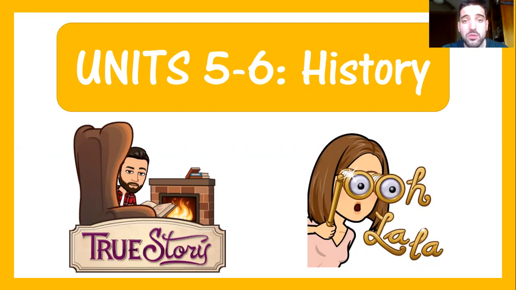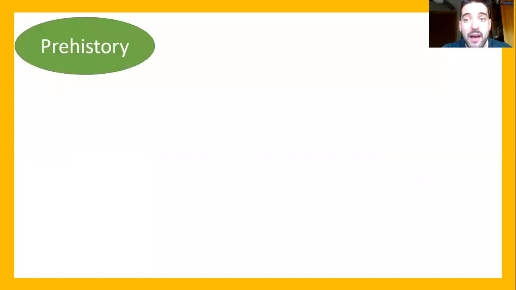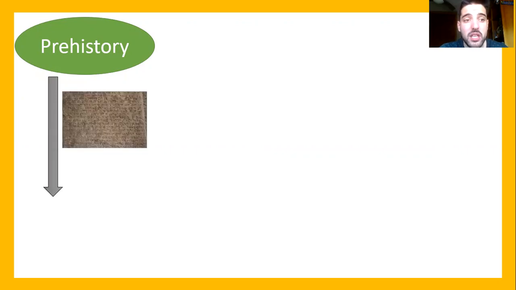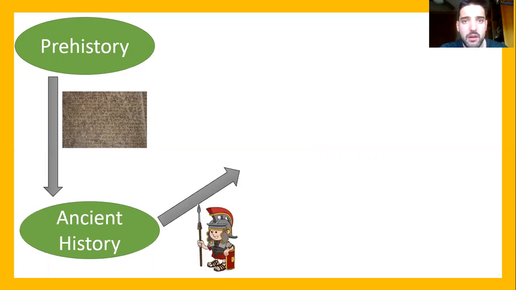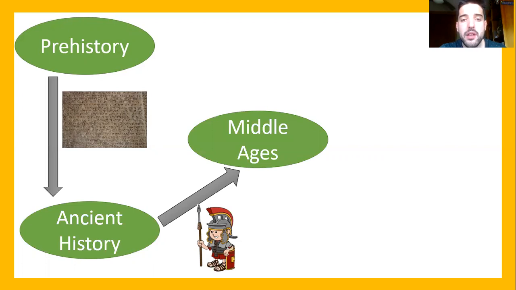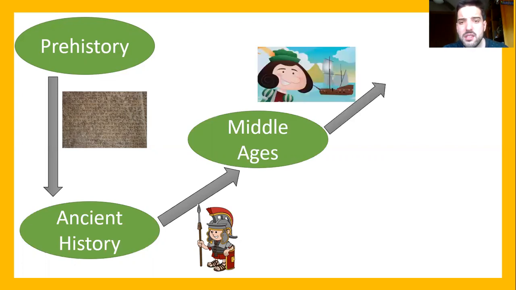Okay, first of all, I want to review what we saw the last day. That means the periods of history. First, remember, we have prehistory, which, after the invention of writing, led us to a new period of time. It was ancient history. In ancient history, we had big civilizations, and when one of them, the Roman Empire, fell, it led us to a new period of time. It was the Middle Ages. The Middle Ages, a period of castles and wars, finished with the discovery of America.